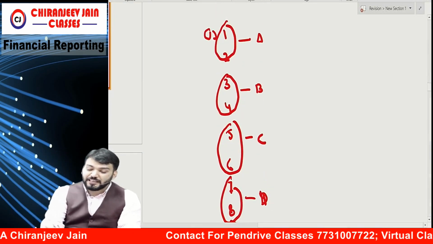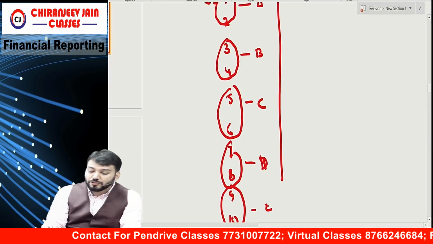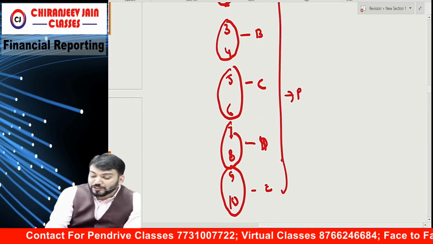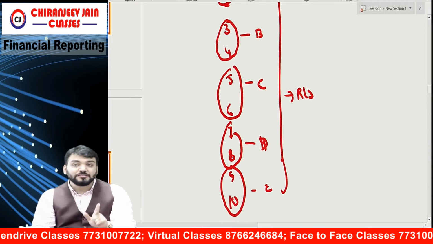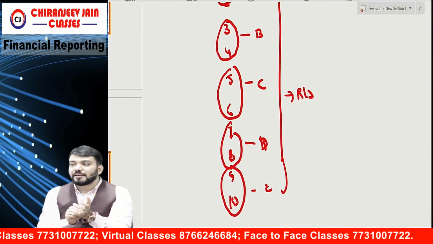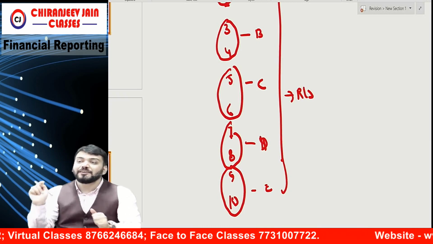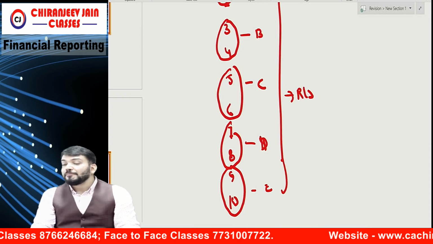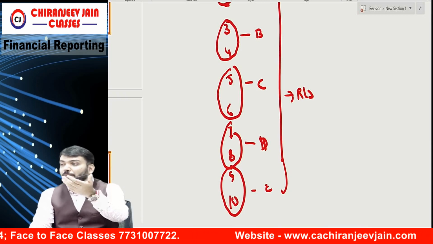Now what Ind AS says is, for disclosure purposes, you need to find out which of these are reportable segments. Understood? First identify operating segments, then aggregate operating segments, then find out the reportable segments. There may be 100 operating segments.